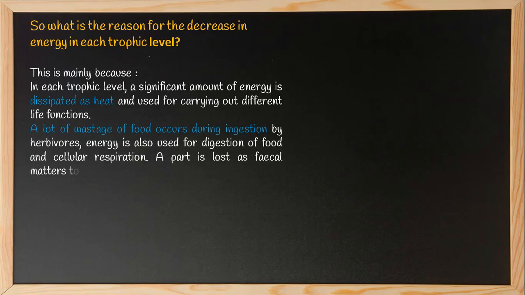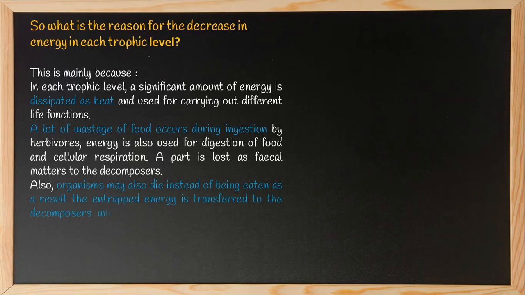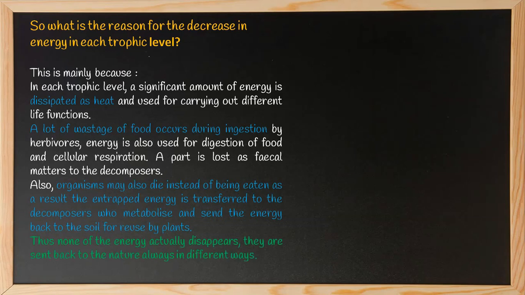A part is lost as fecal matter to the decomposers. Also, organisms may die instead of being eaten. As a result, the entrapped energy is transferred to the decomposers, who metabolize it and send the energy back to the soil for reuse by plants. Thus, none of the energy actually disappears. It is sent back to nature, always in different ways.